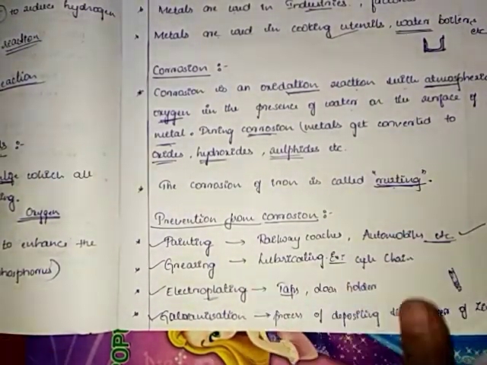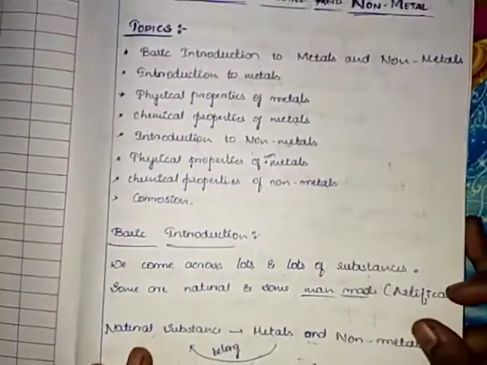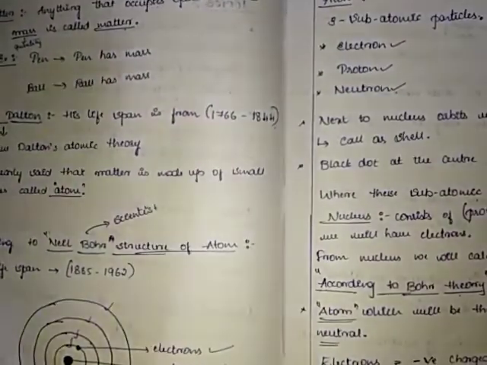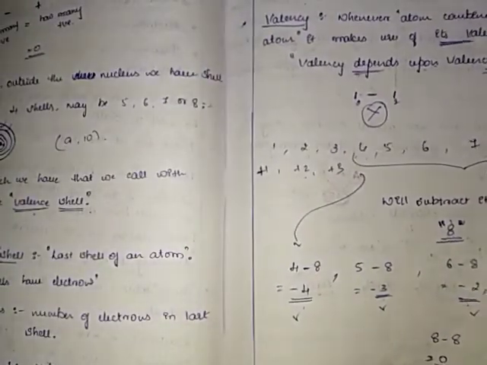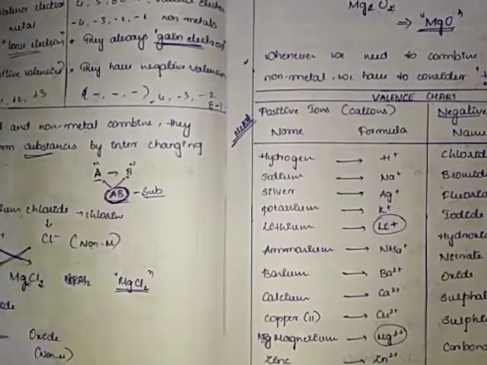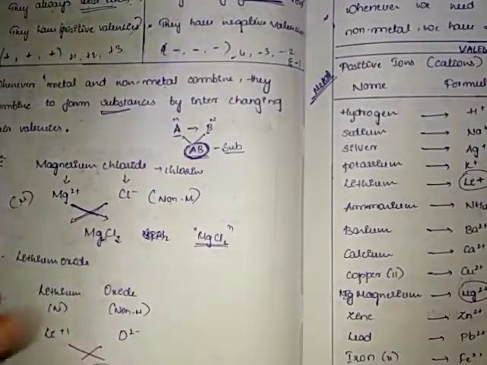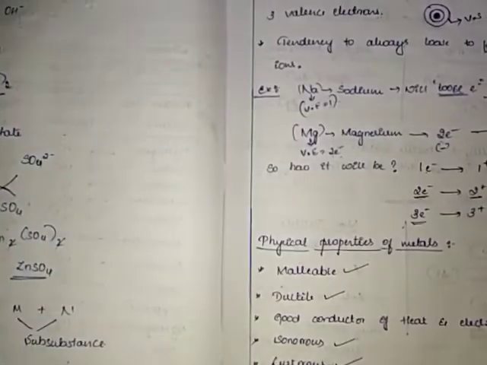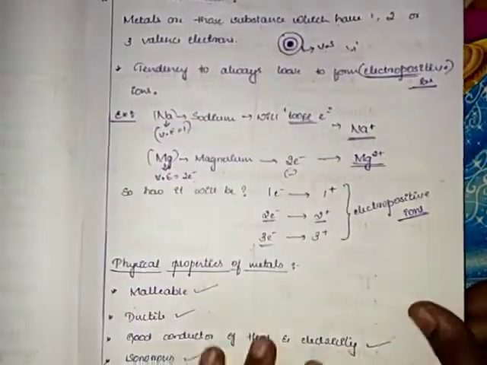So children, this completes your chapter, that is metals and non-metals. So far we have learned the basic introduction. We have learned about atoms and all. This is a very basic thing we have learned. Then we started with valence electrons, how they are, how to find them, how we interchange valence electrons. We have learned this, and we have learned the valence chart. Then introduction to metals.